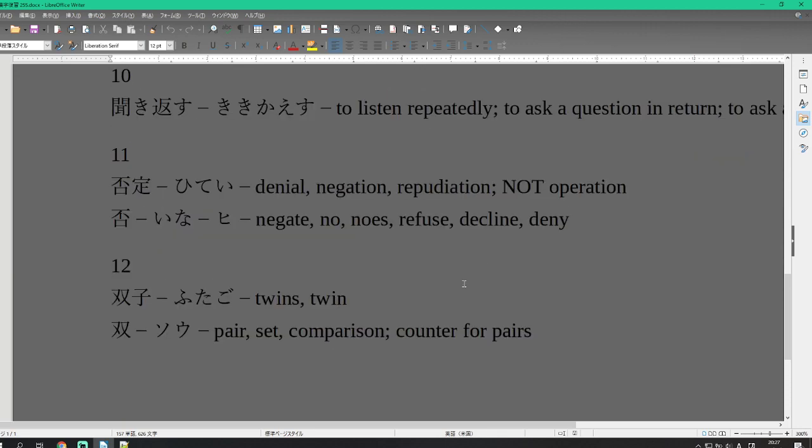Number 12 is futago. Futa on the left side is our new kanji that has two readings: futa, two, and so, which is a pair, set, comparison, or a counter for pairs. This makes sense because it is a doubling down of the same radical. That one radical, I'm not actually sure what that means. Let's look it up. I think it's furthermore or again. So it's literally two furthermores, as if one furthermore wasn't enough.